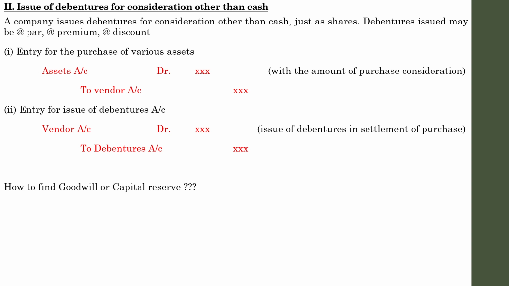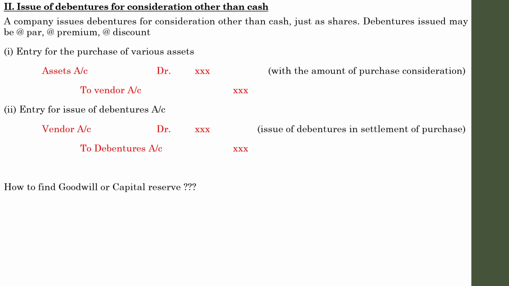Whenever we purchase the assets and liabilities of another concern, usually there will be a goodwill result or a capital reserve result. So what is a goodwill result and a capital reserve result? In simple terms, we might plan to purchase the business of Mr. X, for example, for rupees 7 lakhs. Let it be the purchase consideration.